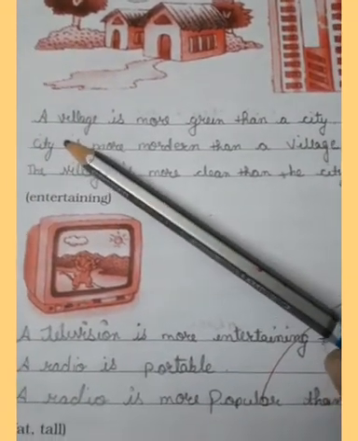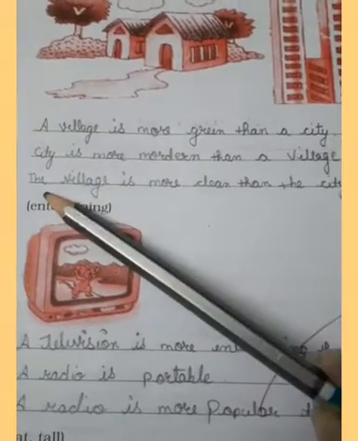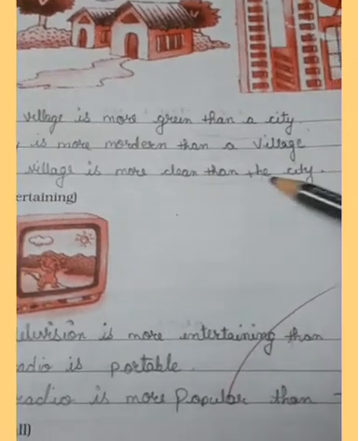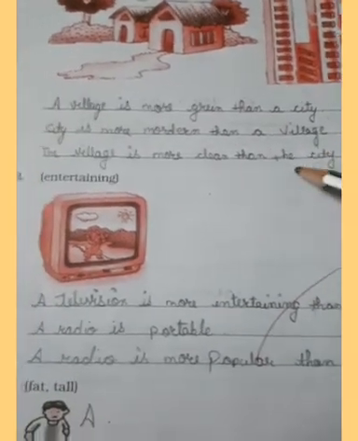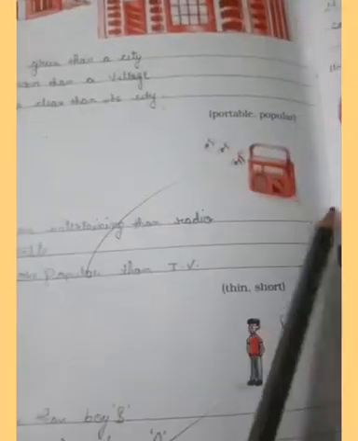Like here the student has written a village is more green than a city. A city is more modern than a village. A village is more clean than the city. So these are some of the comparisons. In the same way you have to do the comparison between television and a radio.